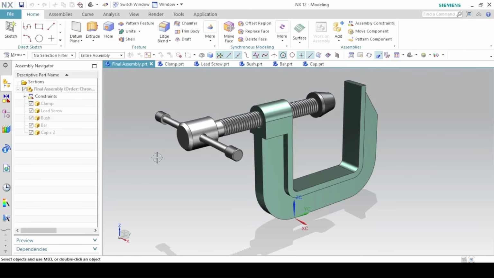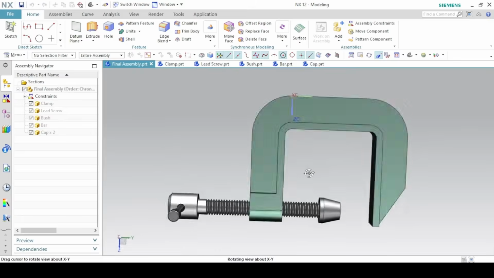Welcome back to another CAD/CAM tutorial. In this tutorial, we are going to create a G-clamp using Siemens NX.